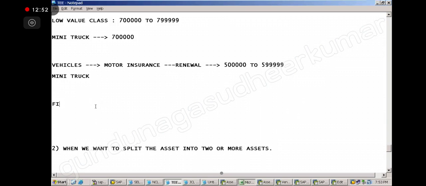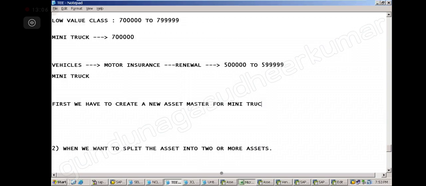First we have to create a new asset master for the mini truck under the vehicles class. Suppose I get some number, 5000-something, a 4-digit number.